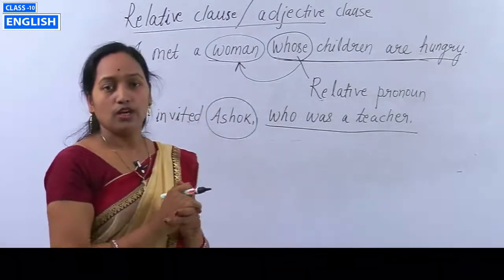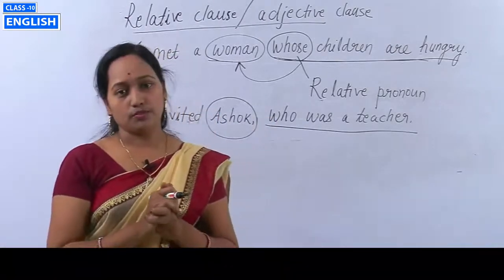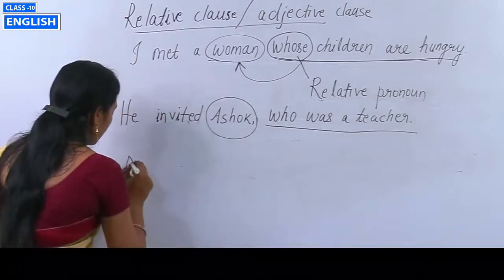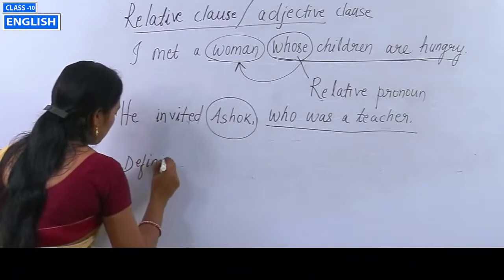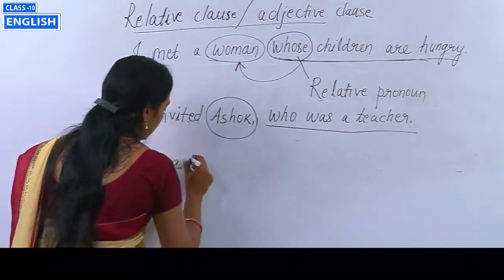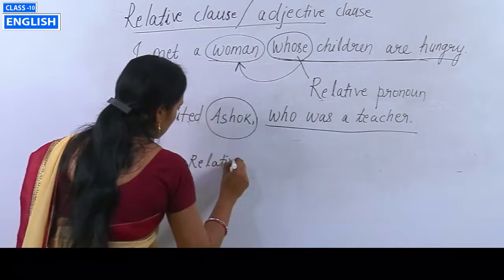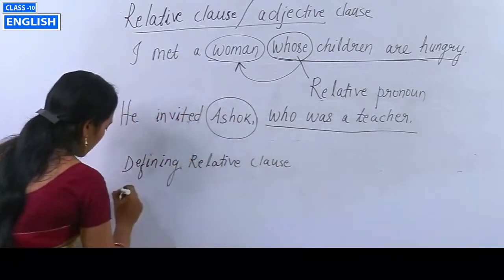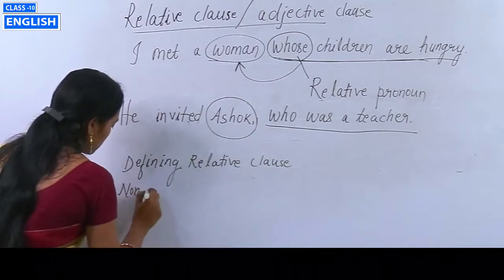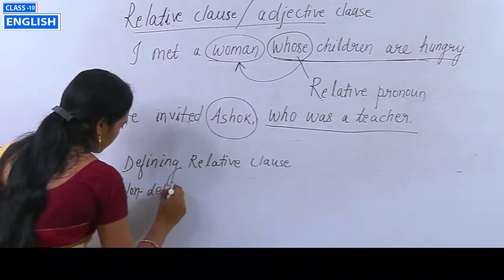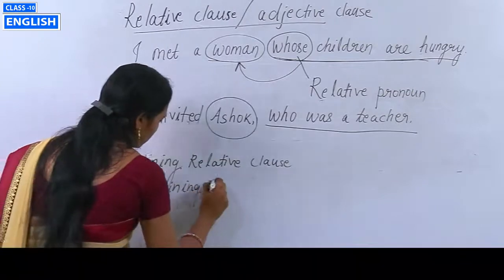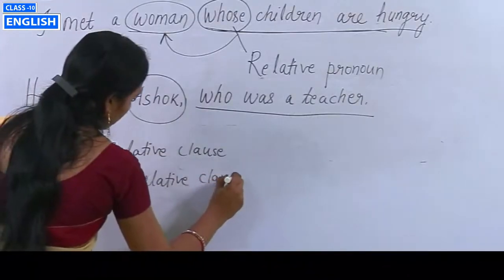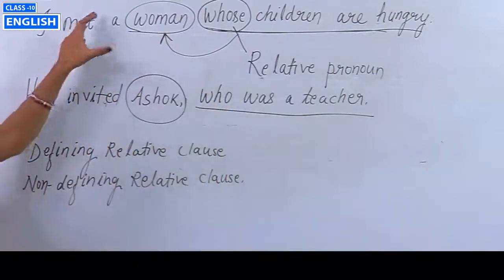As students, relative clause is of two types. What are they? One is the defining relative clause, and another one is the non-defining relative clause. You just look at the two examples.